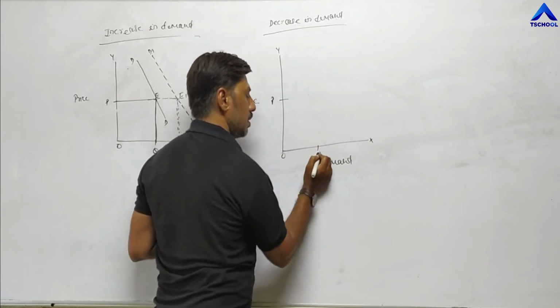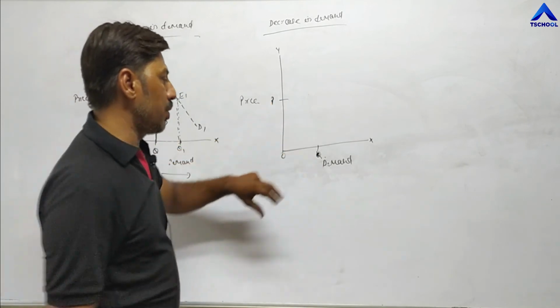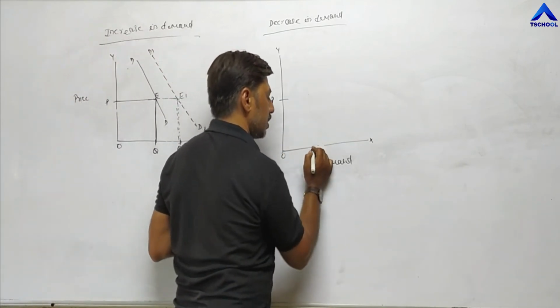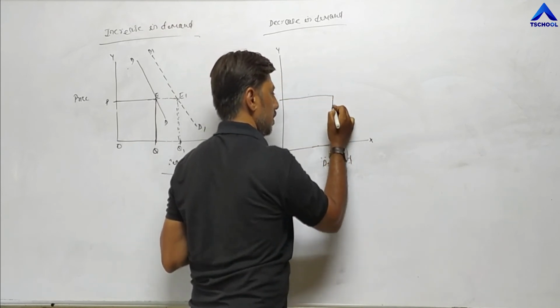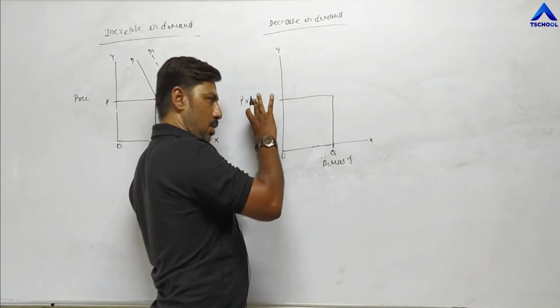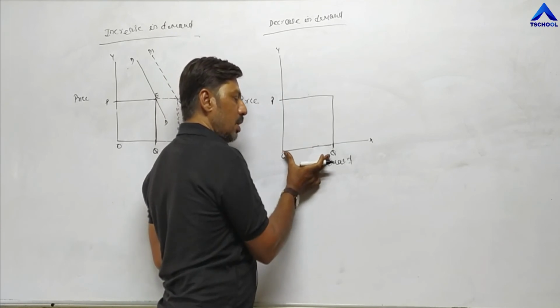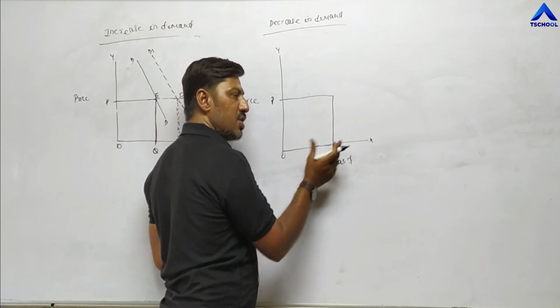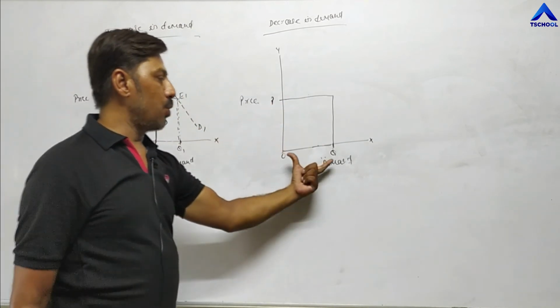It means at OP price demand is OQ. Take Q here, now join this line. At OP, the current price, total demand is OQ quantity, OQ kg, OQ liter. So at OP price, demand is OQ.